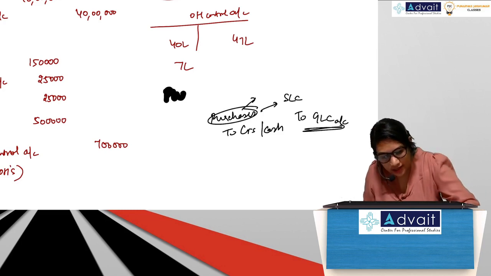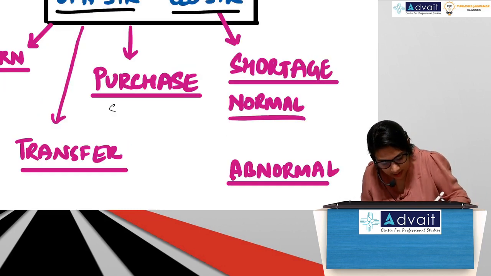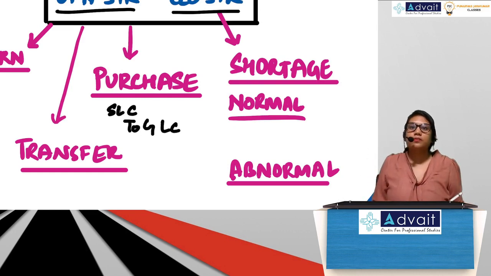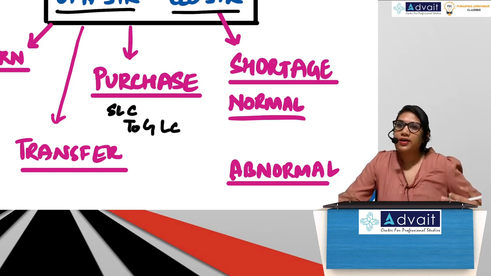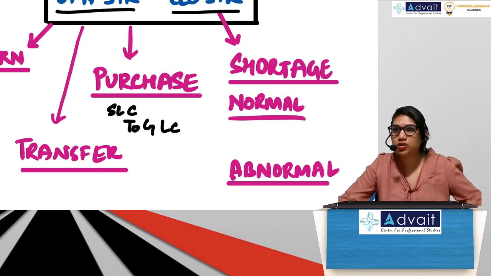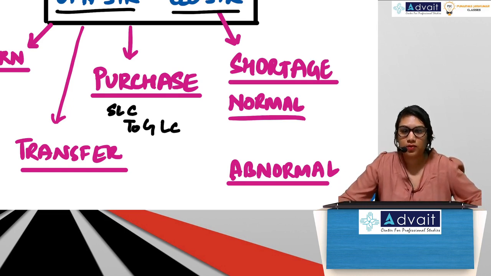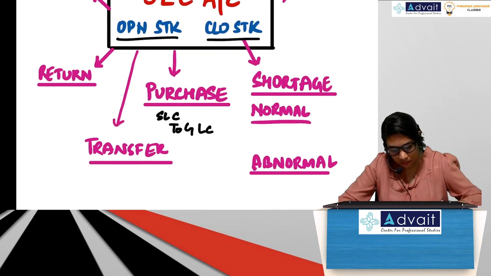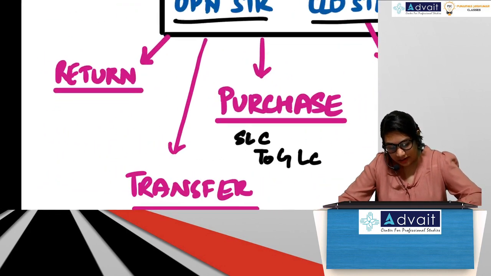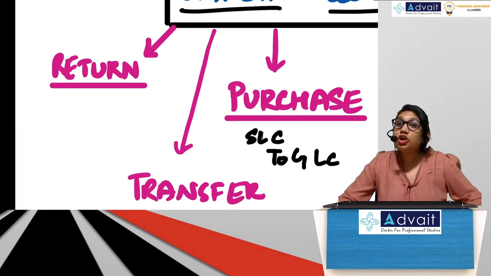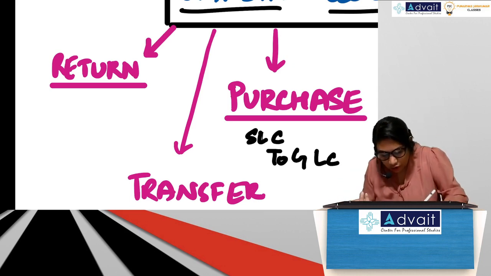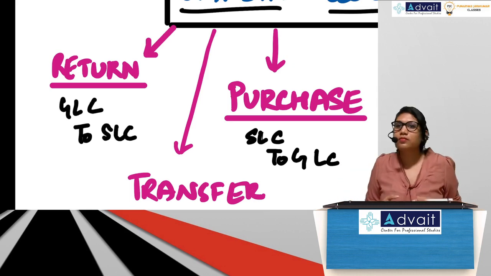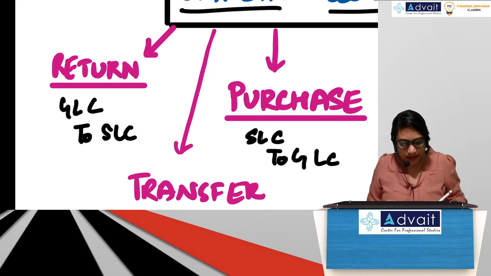Guys, okay? So the entry will be SLC to GLC. SLC to GLC. Because I can't have cash, I can't have creditors, so everything goes to this notional account, GLC account. Correct? Next. Return. Return to whom? To supplier. So ulta. GLC to SLC. Correct? Reverse the entry.